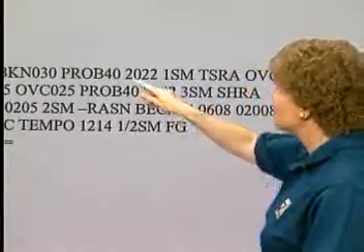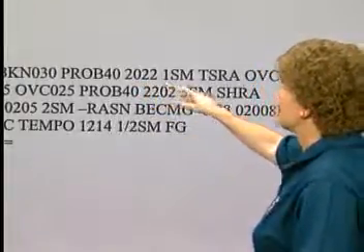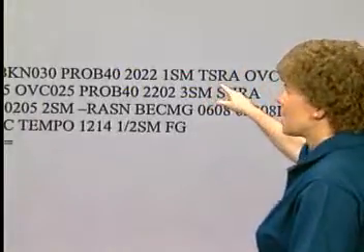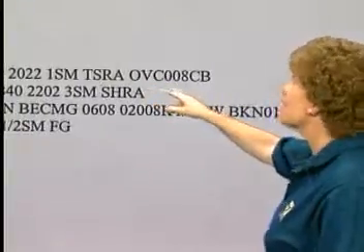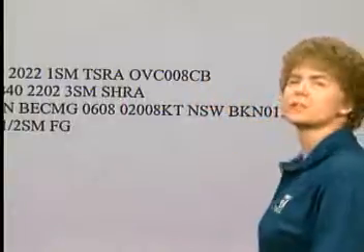And no, it's not a ballot measure in the next election. In this example, it means there is a 40% probability that between 2000 Zulu and 2200 Zulu, you'll have visibilities of 1 statute mile. And that's because of some significant weather: thunderstorms and rain. The TS stands for thunderstorms and RA for rain. I'd call that pretty significant weather, all right. Also, they're forecasting clouds, an overcast layer of 800 feet, and the cloud type is CB or cumulonimbus.